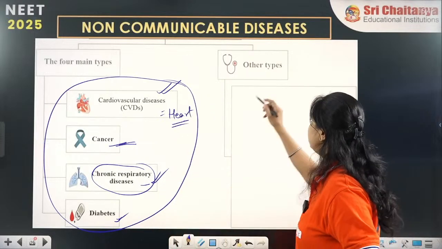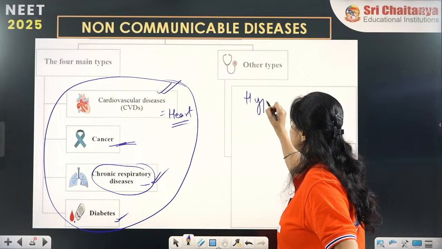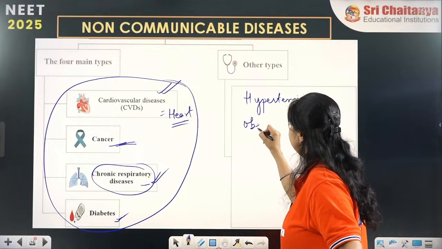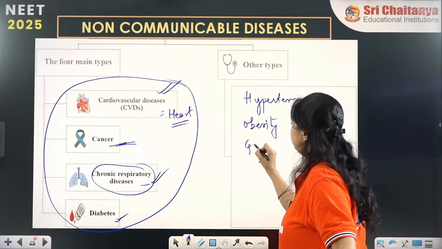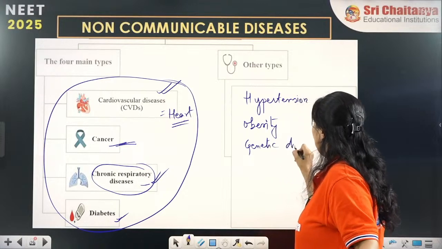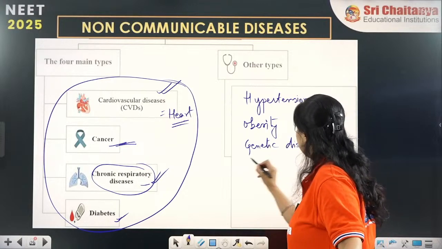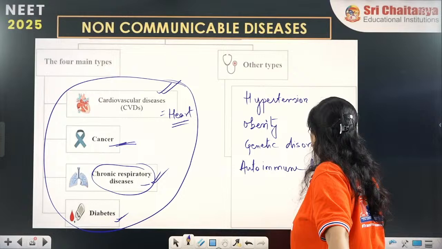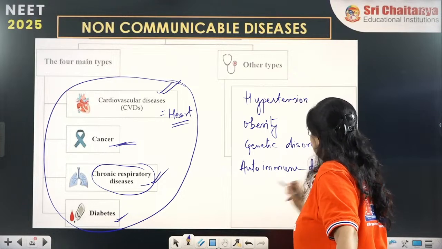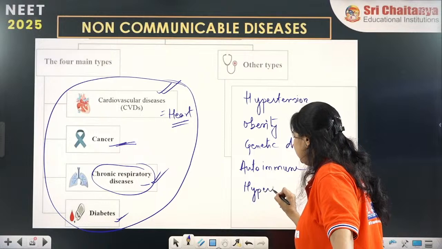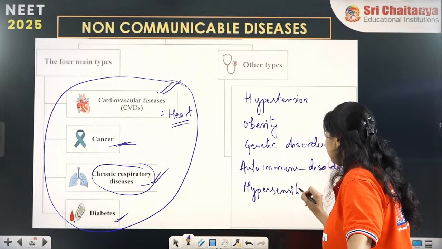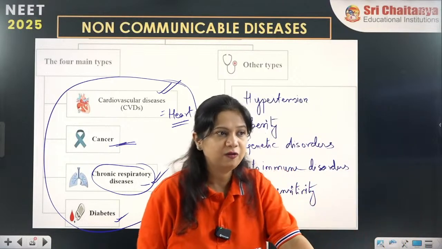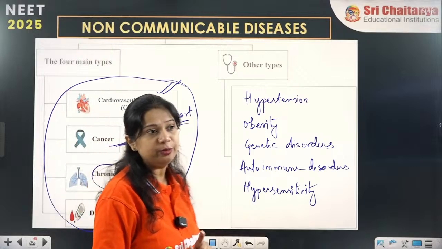Other types of non-communicable diseases are hypertension, obesity, genetic abnormalities, genetic disorders, autoimmune disorders, and different types of hypersensitivity, or allergic reactions. So these are the different conditions which are non-communicable.